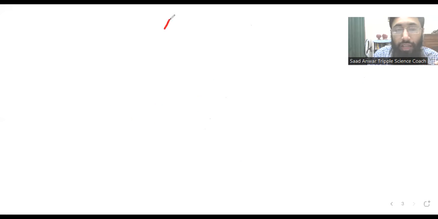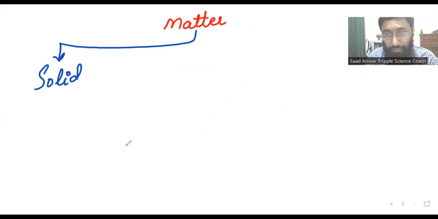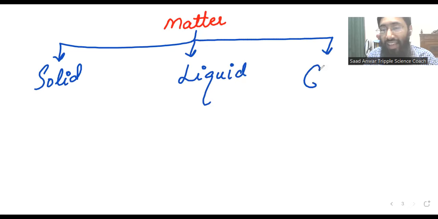When we categorize matter, we get three basic forms. One is solid, the other is liquid, and the other is gas. One is solid, one is liquid, one is gas.